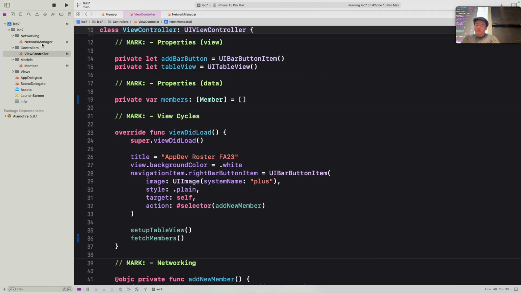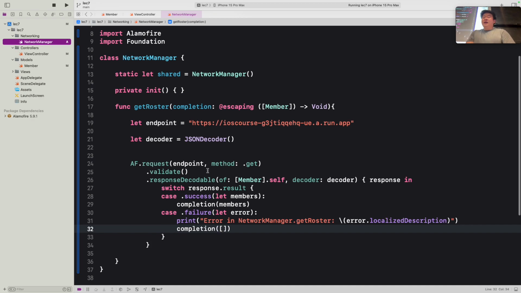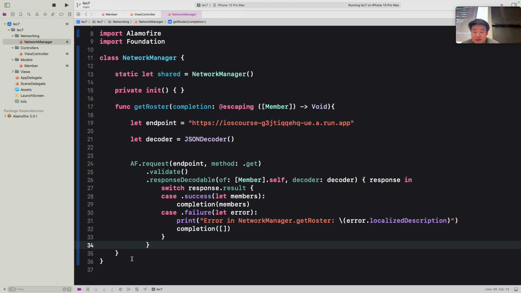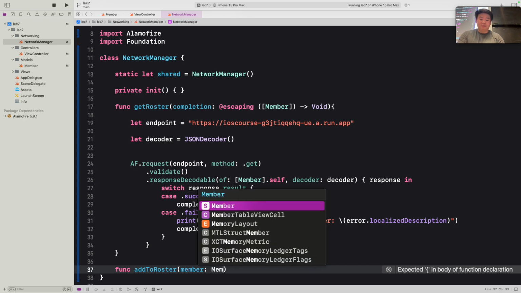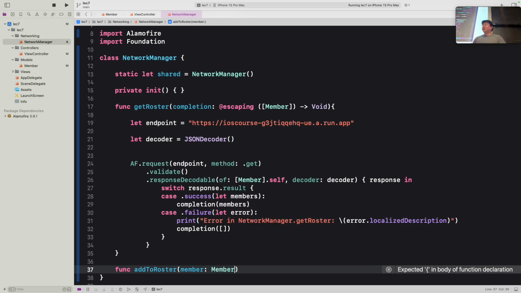So what we want to do now is go back into our network manager, and this time we want to make a post request that allows us to post a member to our roster. Again, we want to define a function, let's call it add to roster. This time we want to have a parameter, because we want to add a member. So let's name a parameter called member, and it should be of type Member. This allows us to input that information.